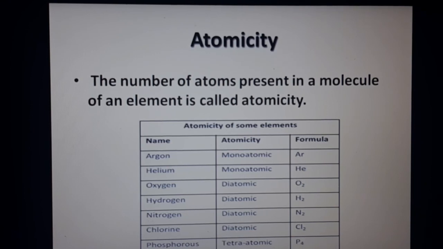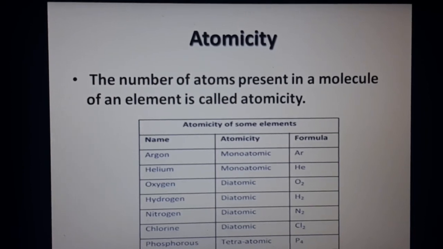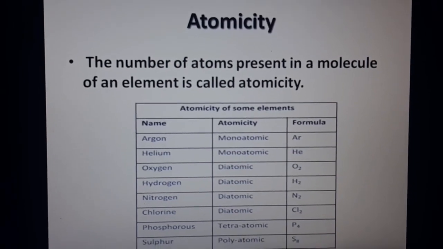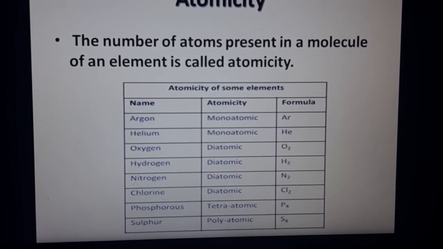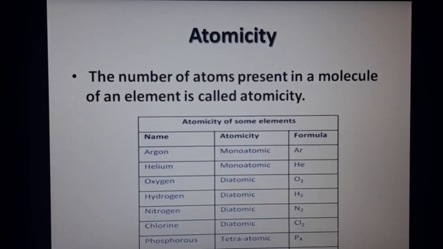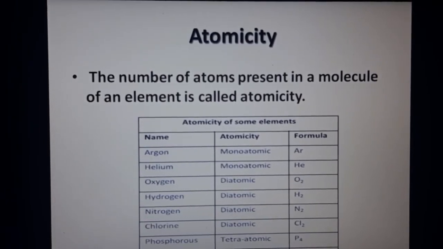if present, like in carbon, you are going to learn about carbon in the further classes, its atomicity, where it can combine with many atoms, they are said to be polyatomic. Like this, molecules can be represented by their number of atoms.